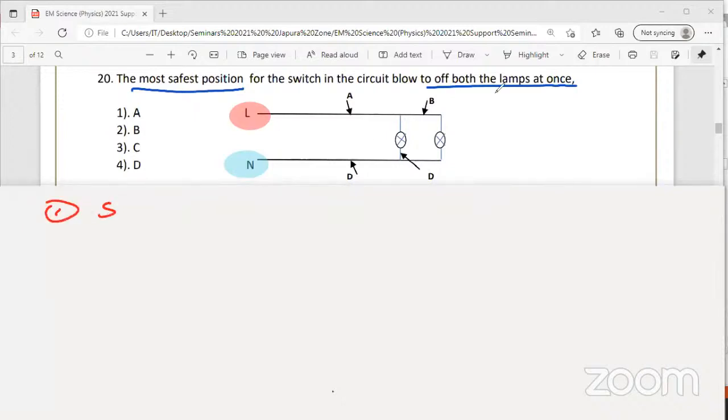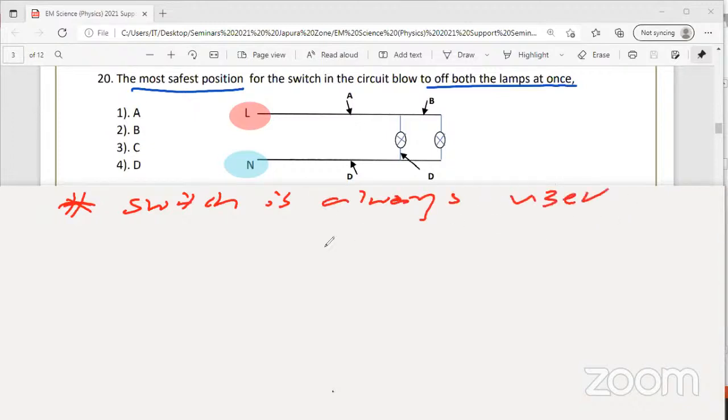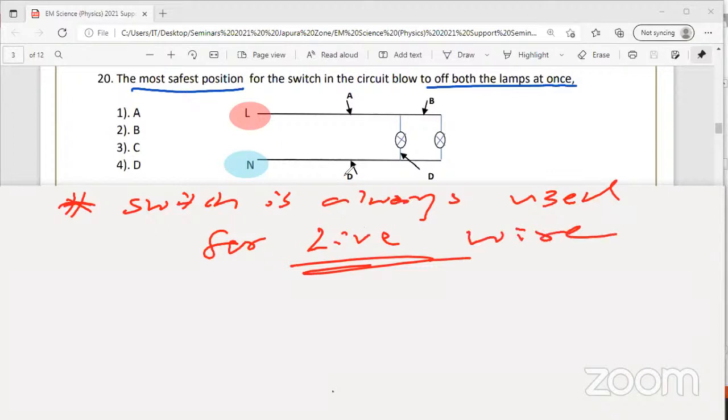Switch should always be used for the live wire. Live wire, not for the neutral. That means if you are using the switch on this side, that's completely wrong. Here it's wrong, this is a wrong place. Here also, the neutral wire is wrong. The switch has to be used for the lamp.